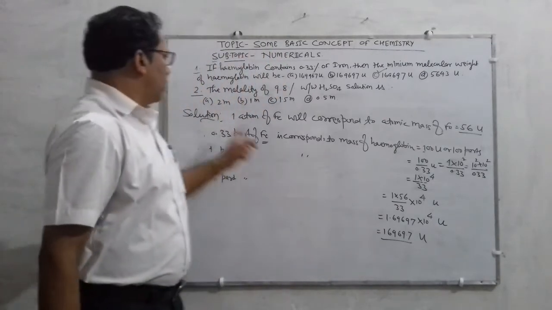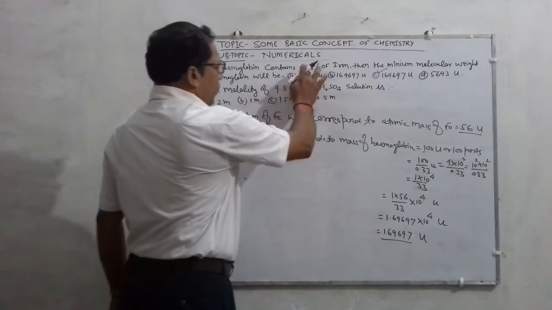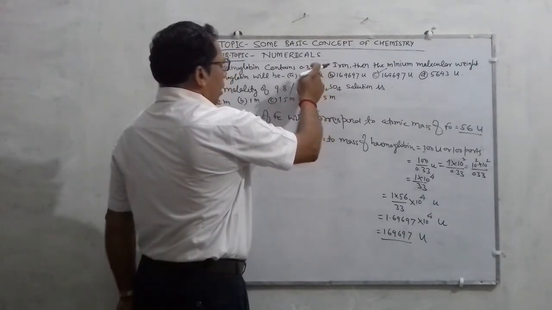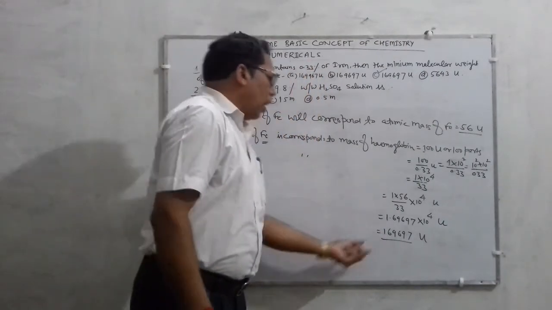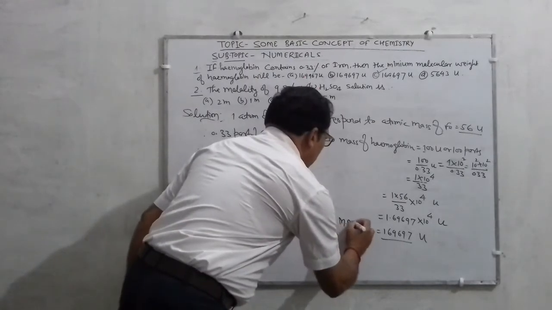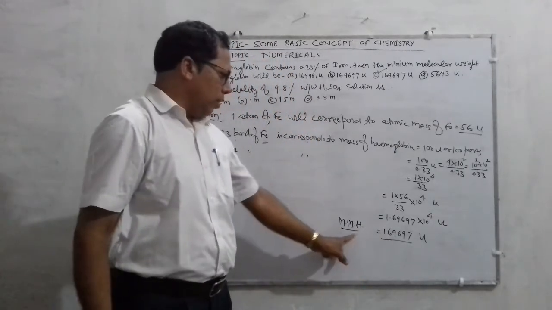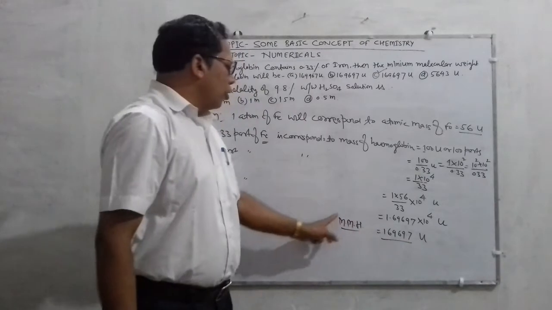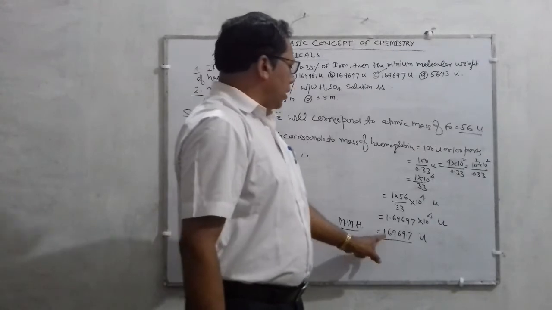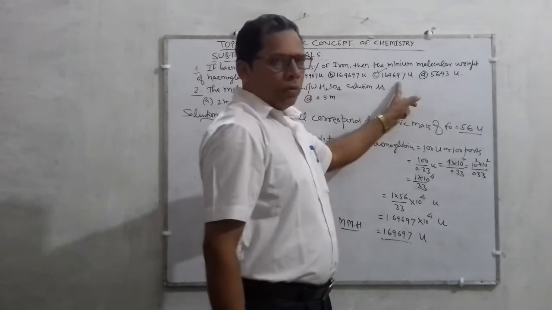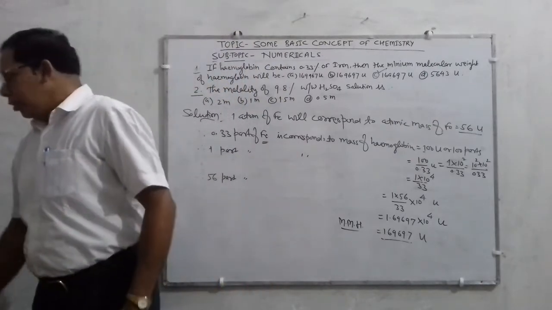Alright? So listen sincerely how this question is solved. First, you go to the percentage of iron in hemoglobin, which is this one. On this basis you can find the molecular mass of hemoglobin. H stands for hemoglobin, and u is its unit. So the minimum molecular mass of hemoglobin will be 16,969.7 u. Okay? So this is the first answer. Now come to the second question.